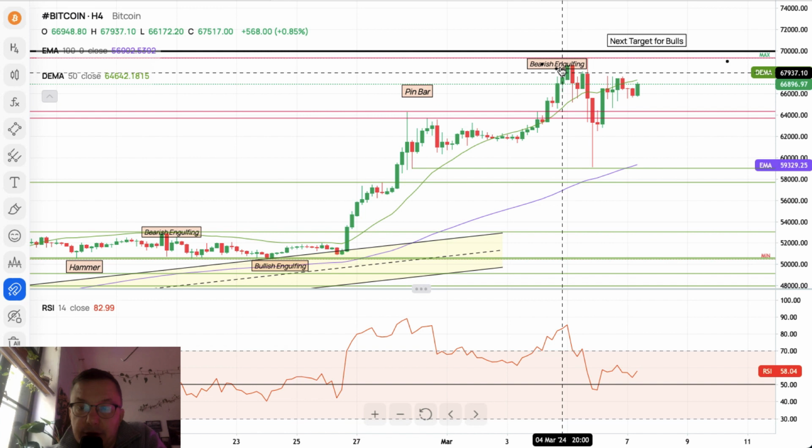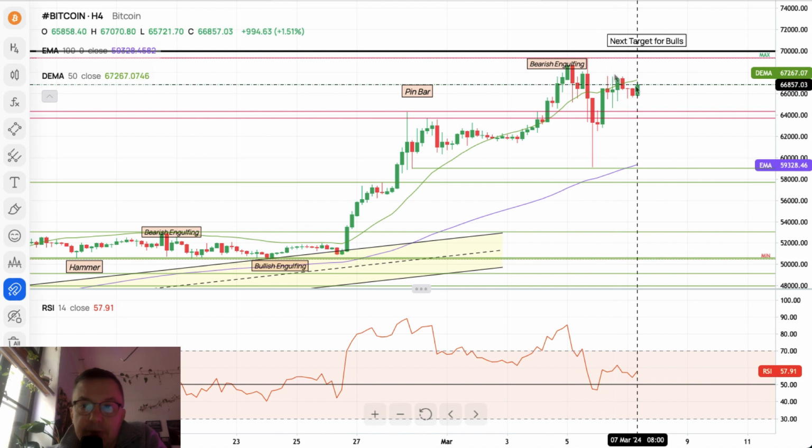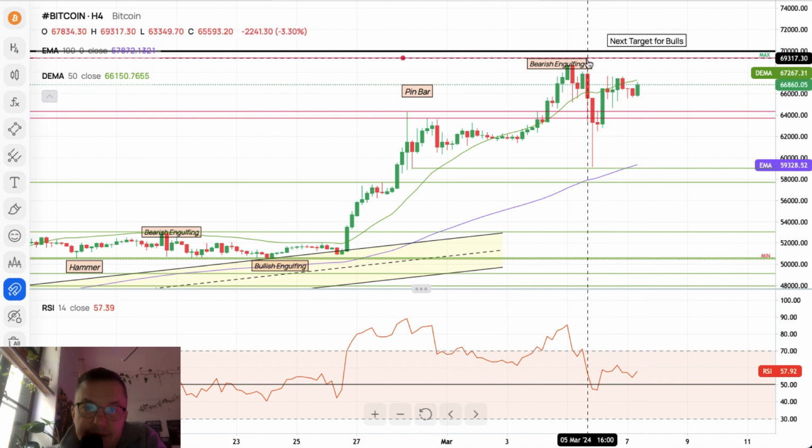Of course, for the bulls, because this is a very long down shadow. So that means all of the lower levels were bought back up, price is up, and now we are waiting for the test of 69,317 and another rally towards $70,000. So that's the outlook for Bitcoin.